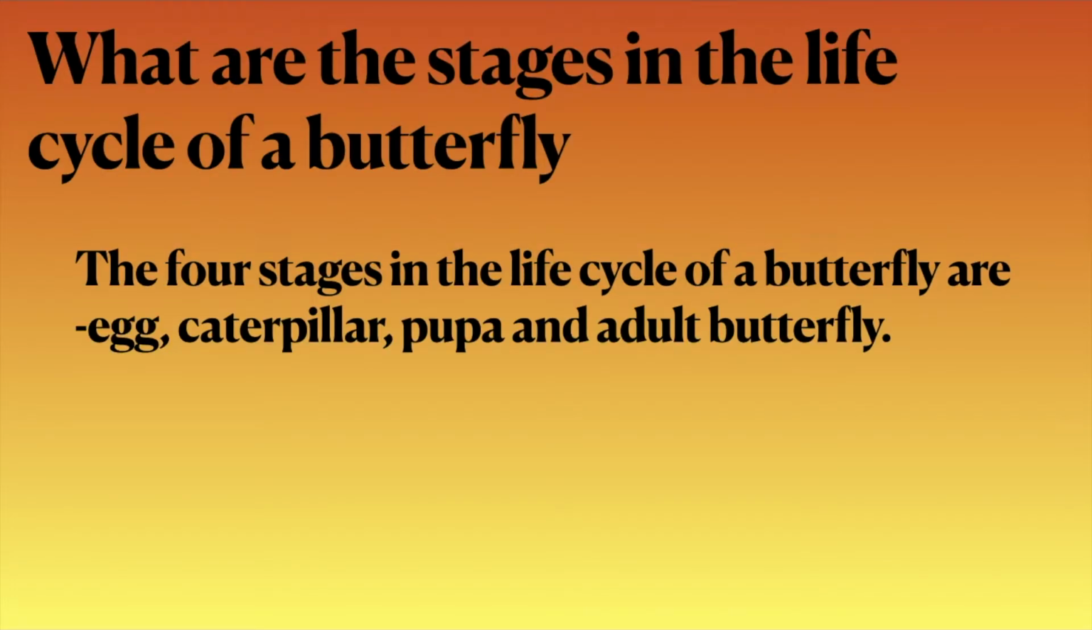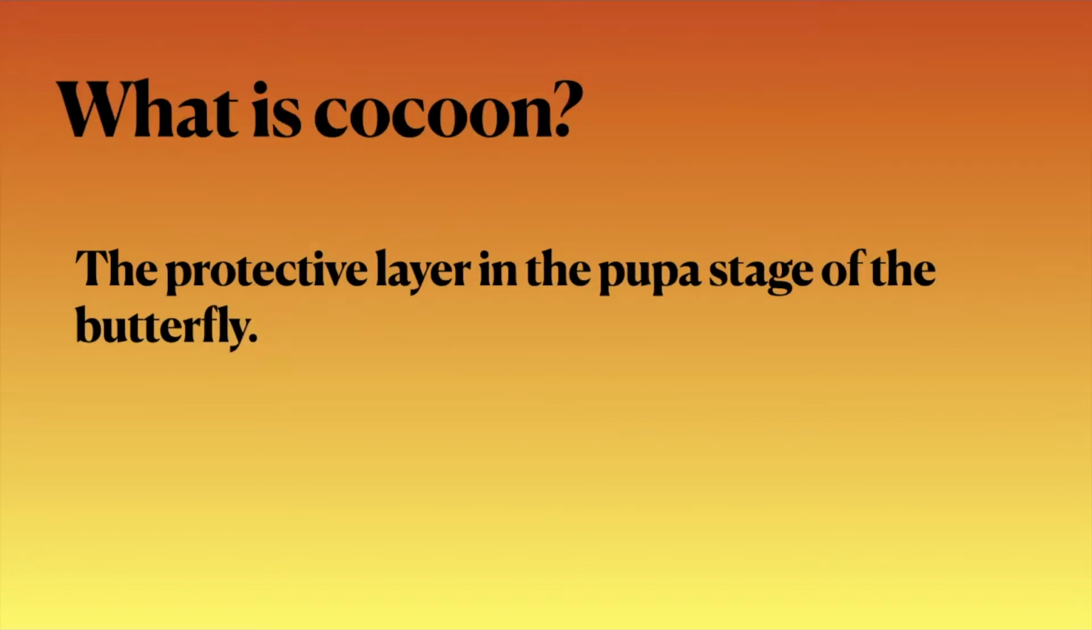What are the stages in the life cycle of a butterfly? The 4 stages in the life cycle of a butterfly are egg, caterpillar, pupa, and adult. What is cocoon? The protective layer in the pupa stage of the butterfly is cocoon.